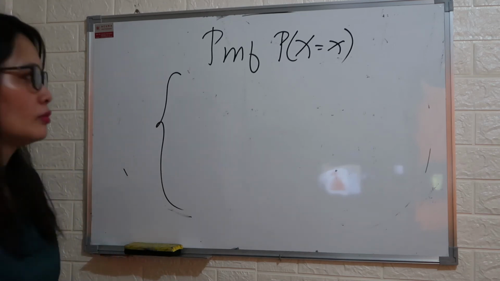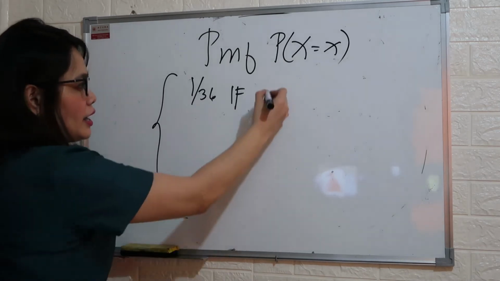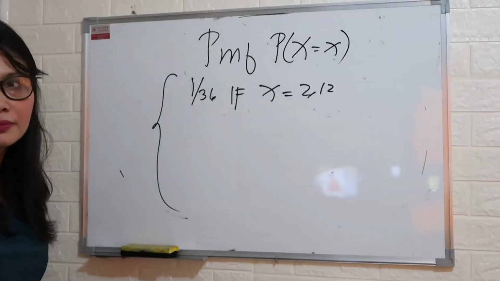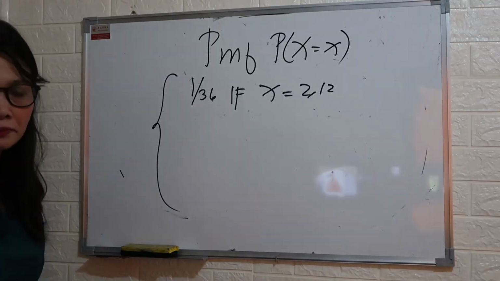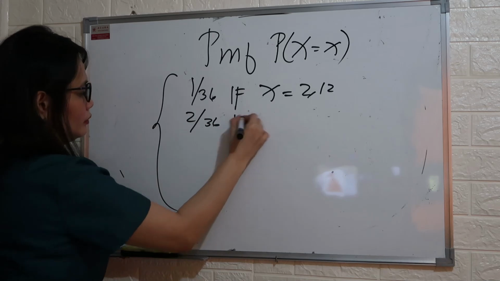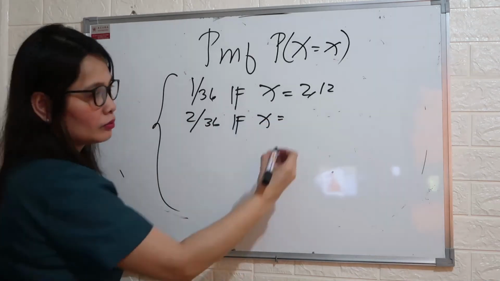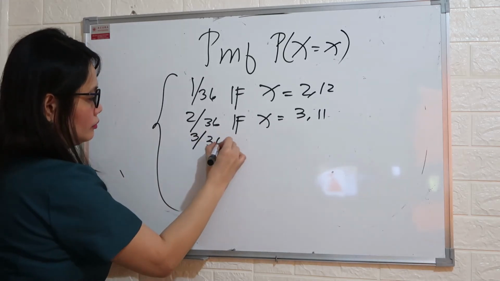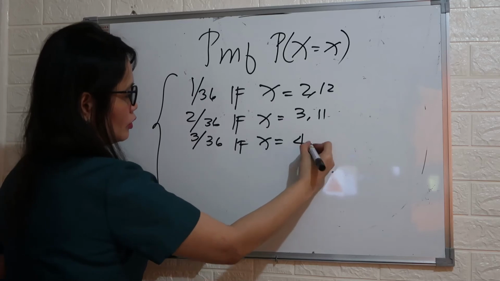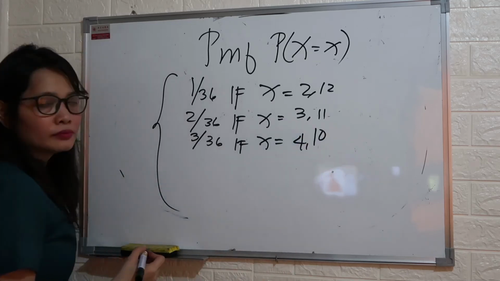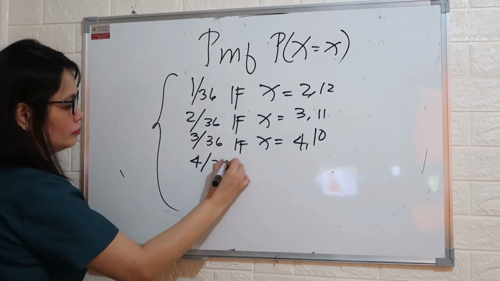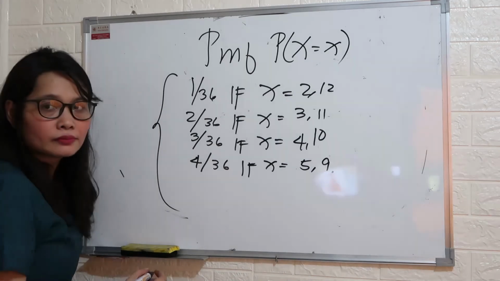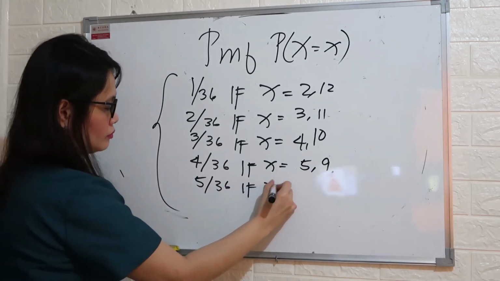1 over 36 is x equal to 2 and 12. Okay, next. 2 over 36 is x equal to 3 and 11. 3 over 36 is x equal to 4 and 10. 4 over 36 is x equal to 5 and 9. 5 over 36 is x equal to 6 and 8.